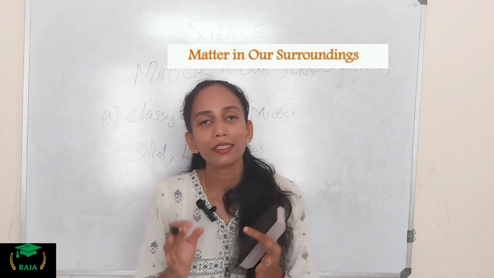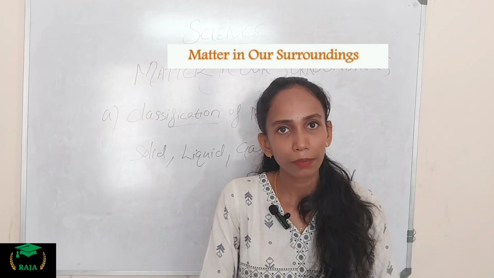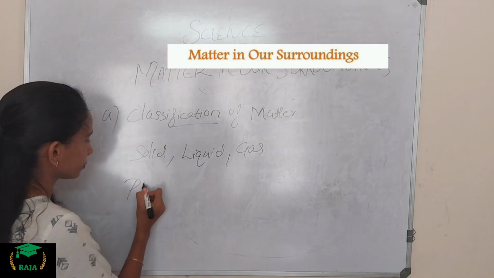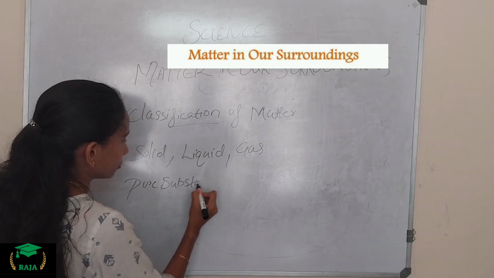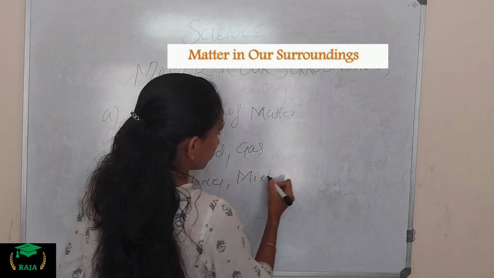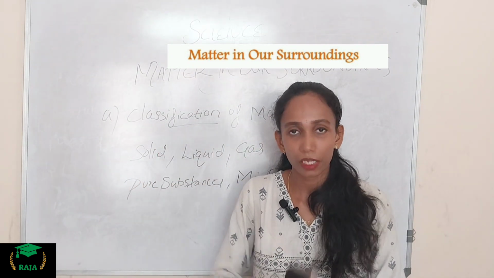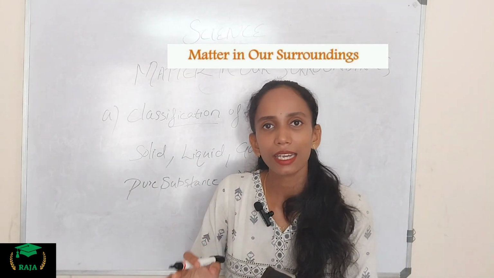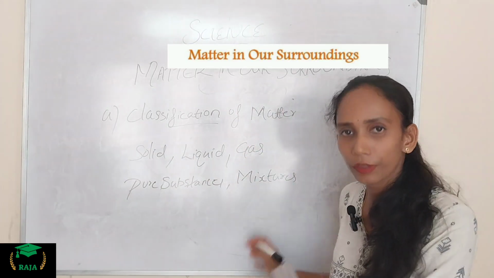On the basis of chemical composition, matter is again classified into pure substances and mixtures. So these are the 2 types of classification we studied. The first is based on physical state, which includes solid, liquid, and gas, and the second is based on the chemical composition of matter, which we classify as pure substances and mixtures.